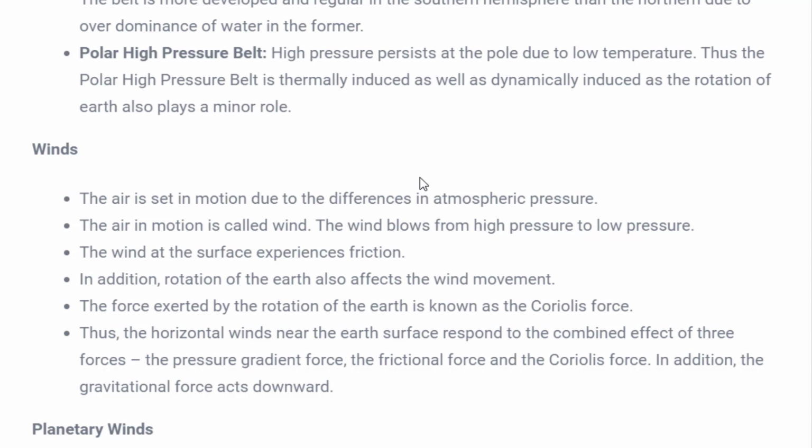Now what are winds? As we have seen, the horizontal movement of air is called wind. And why do these winds blow? Just because of the difference in pressure. Where and how do these winds blow? Winds always blow from high pressure to low pressure. Why do these winds blow from high pressure to low pressure?